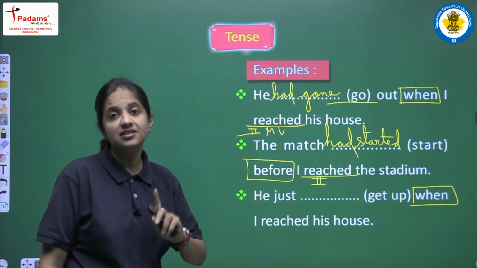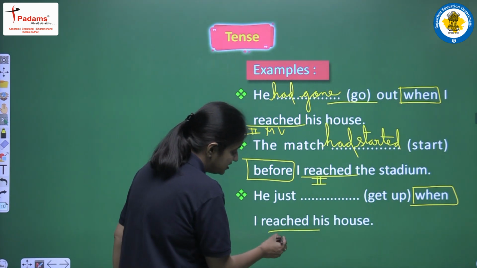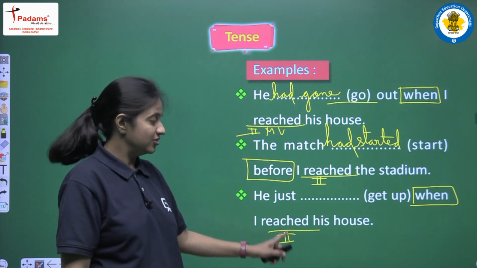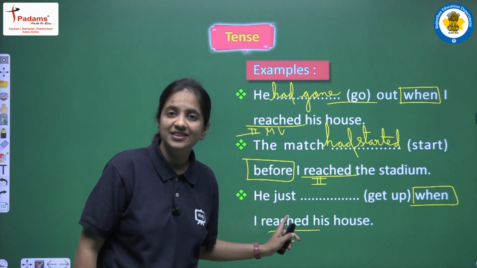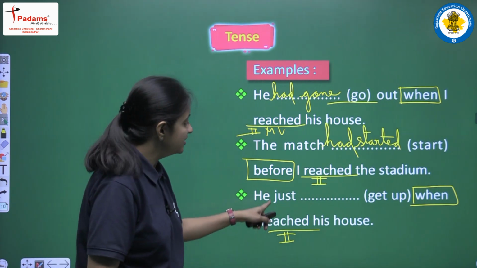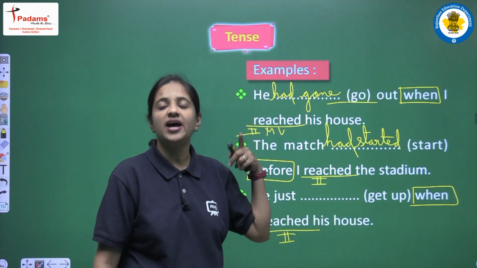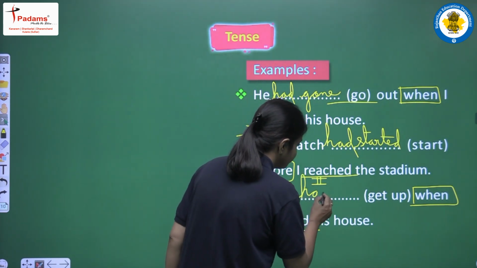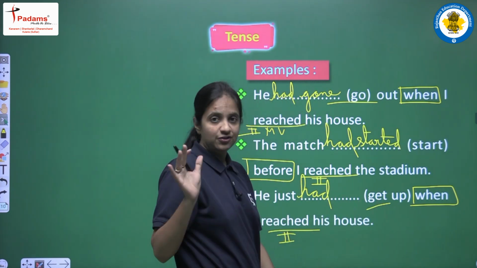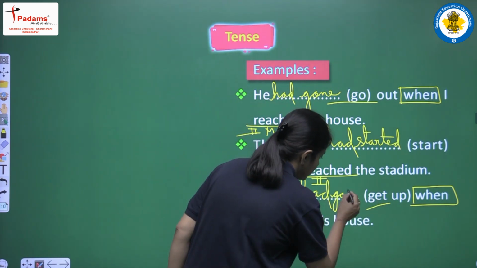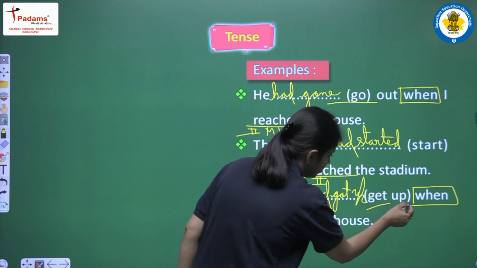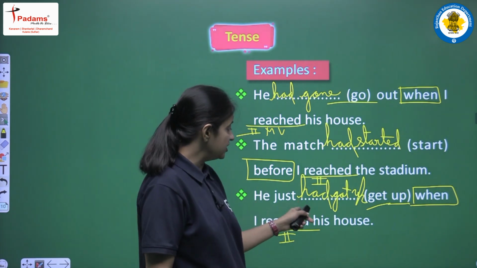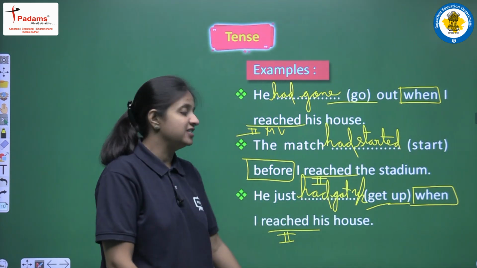This is also past simple tense, because we are having reached, that is the second form of the main verb, and we are having no helping verb here. So this is past simple tense, and when in this clause we are having past simple tense, then with the combination of this tense we have to write past perfect tense. So here we will write had plus third form. The verb is get here, the third form of get is got, and we will write got up, right, because we are having get up. So the third form of get up is got up. So the sentence will be: he just had got up when I reached his house.